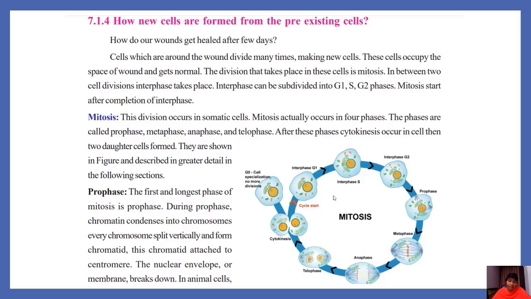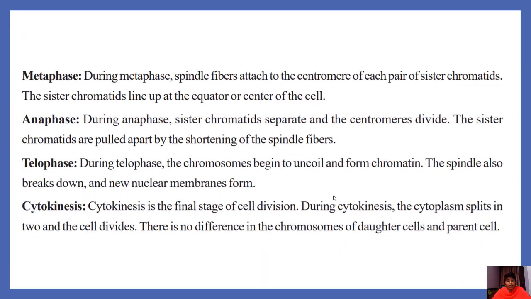After interphase, the cell undergoes division, starting with prophase. What happens in prophase? It is the longest phase in mitosis. During prophase, chromatin condenses into chromosomes. Every chromosome splits lengthwise and forms chromatids. These chromatids are attached at the centromere. The nuclear envelope or membrane breaks down. These are the changes that occur in prophase. Then metaphase. During metaphase, spindle fibers attach to the centromere of each pair of sister chromatids. The sister chromatids line up at the equator, at the center of the cell.